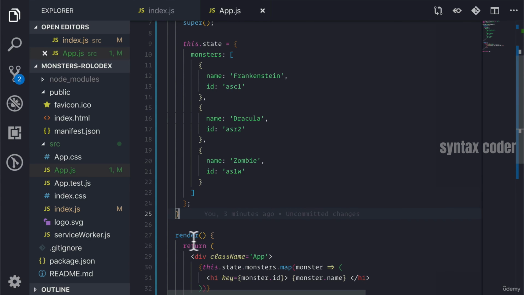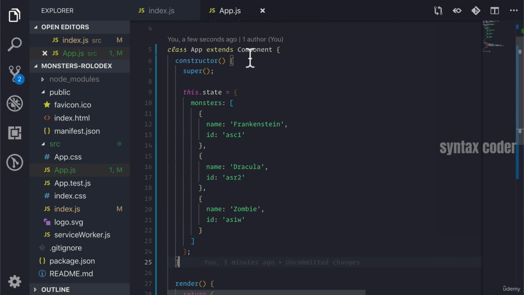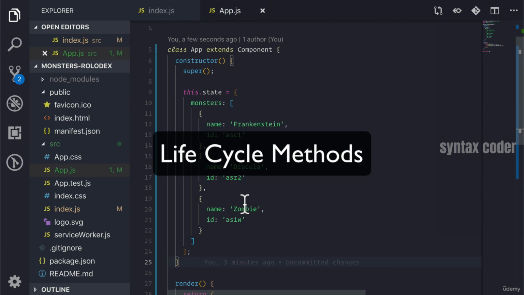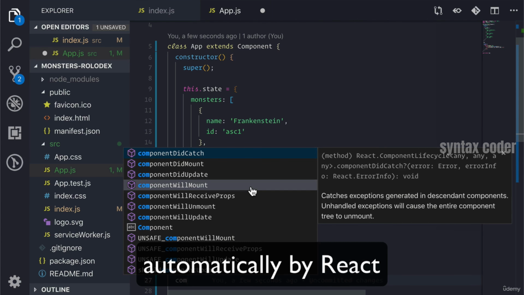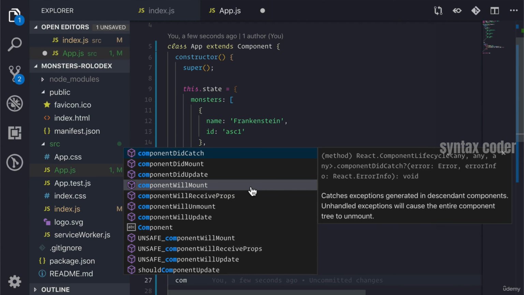You remember how we got the render method by extending component? We also get a bunch of other methods that are called lifecycle methods. What are lifecycle methods? Well, if we look at this here, we see a list of all these methods, and it's an overwhelming list. But what lifecycle methods are is essentially methods that get called at different stages of when this component gets rendered. Now, I know that's kind of jargon right now, but I'm going to explain it to you throughout this course.